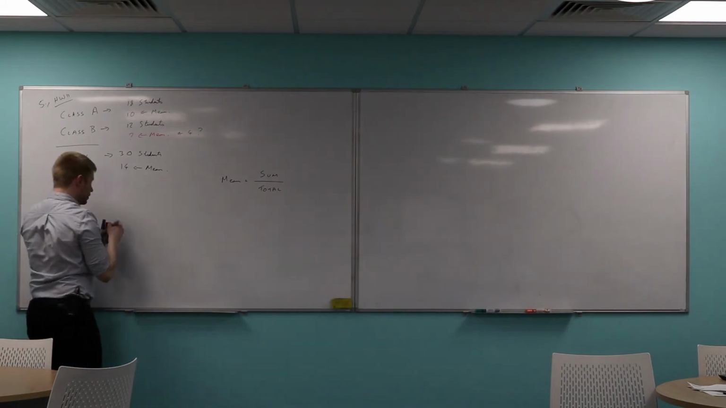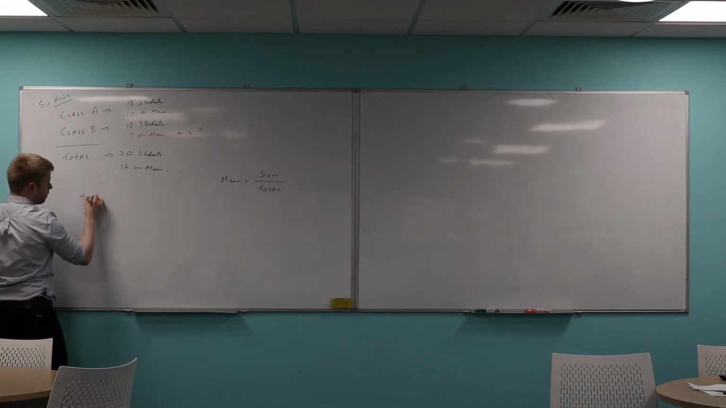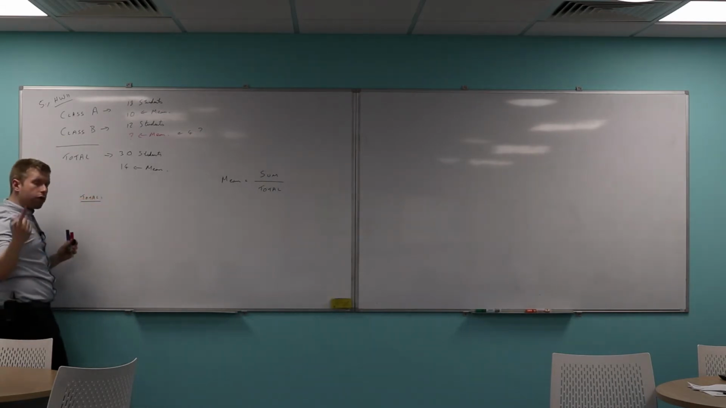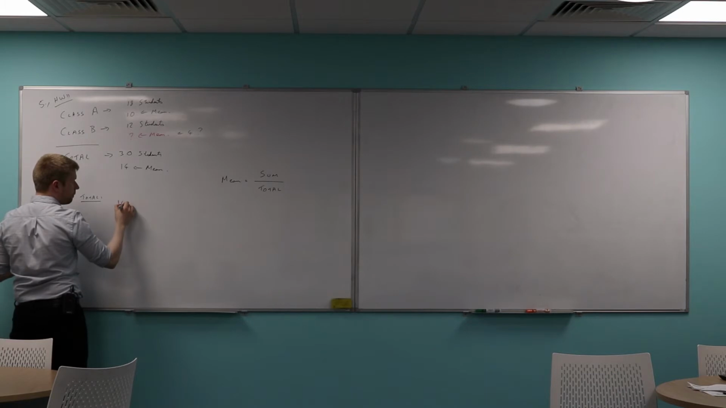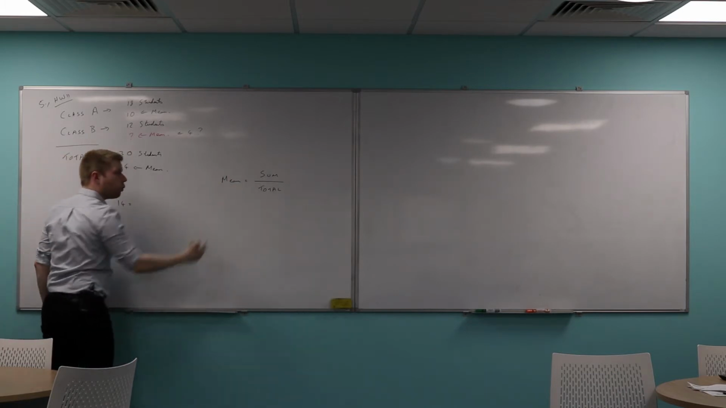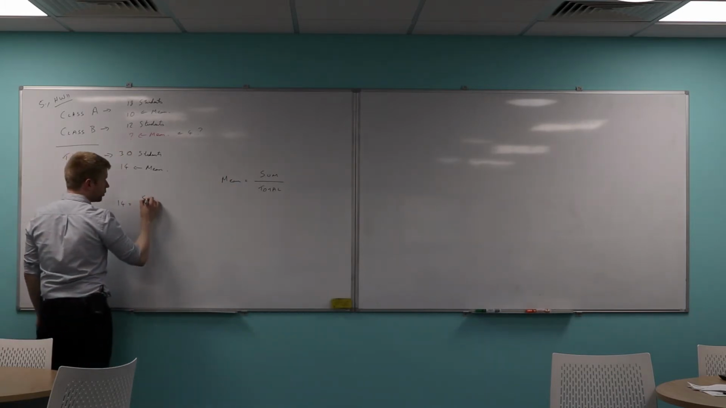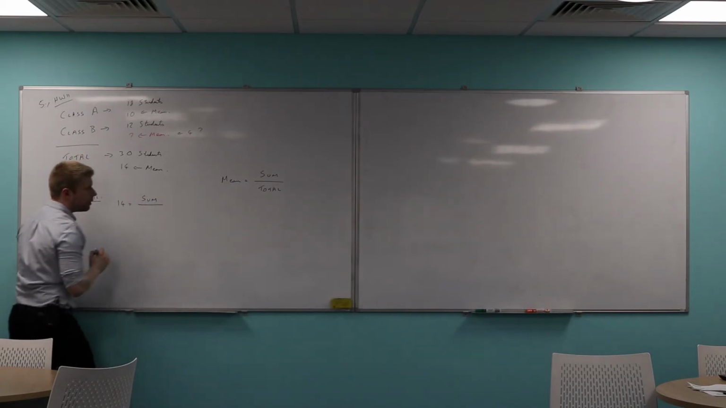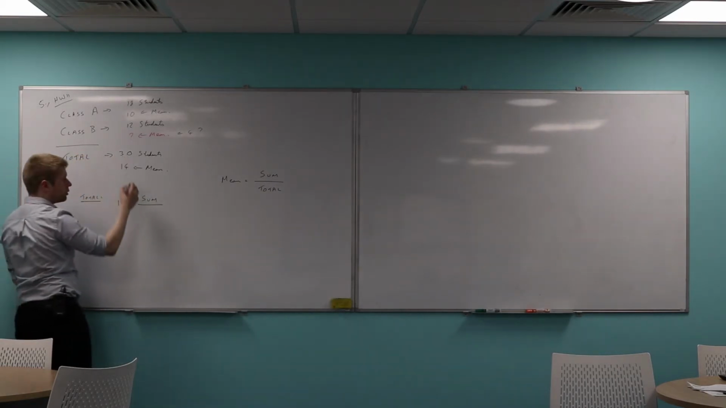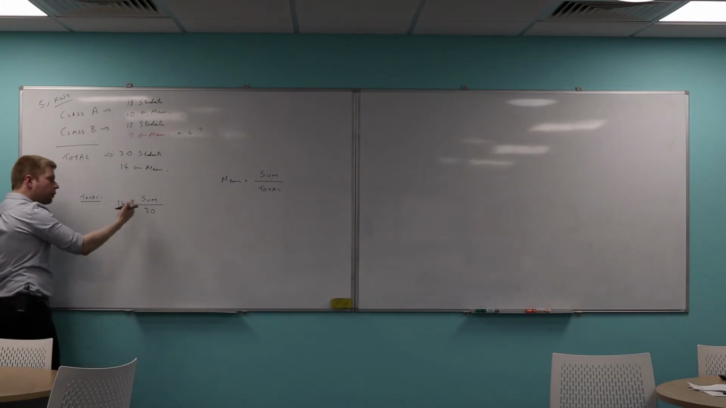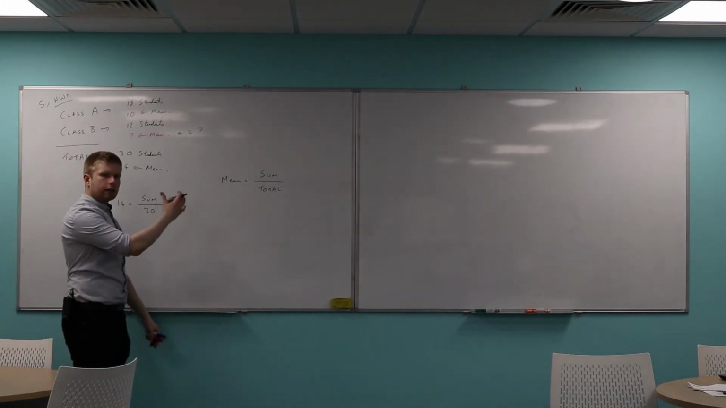So I've got that the mean, so I'll do the total first. I've got that the mean is 14, I'm told that. I haven't got what all those marks added together are, so I'm just going to call that sum. Okay? But I have got the total number of students. I've got that as 30. So how could I find what all of those marks added together would be?